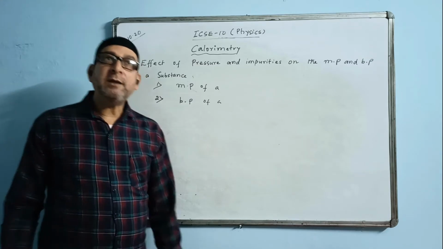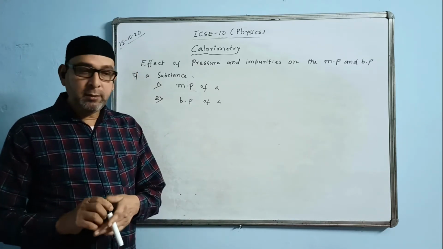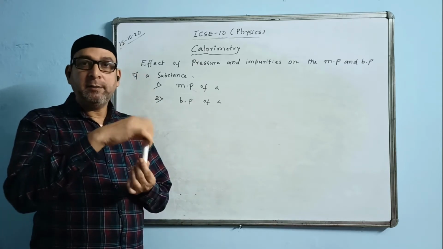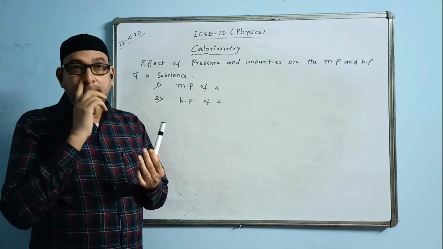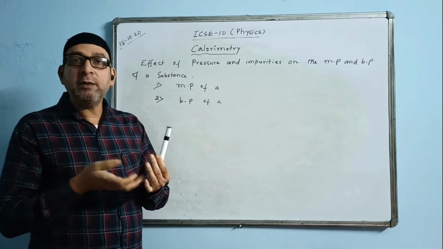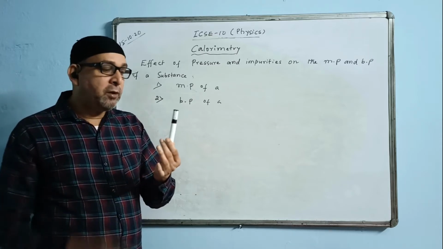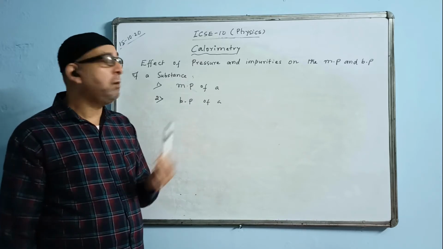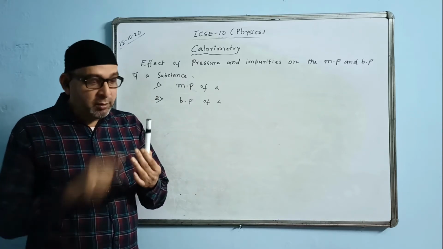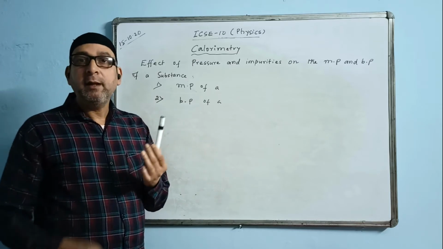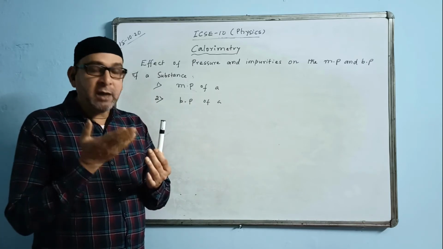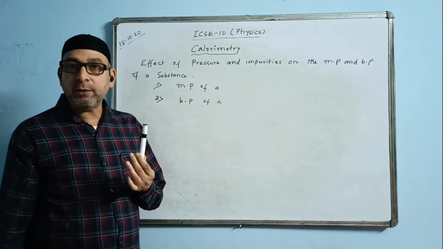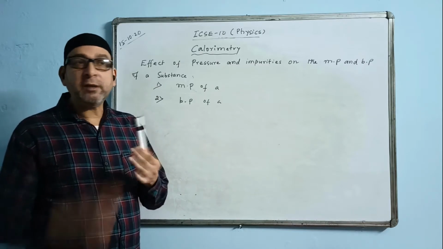One year in ICSE they asked this question: a boy is boiling pure water and dipping a thermometer inside it, and he finds that the water boils at 120 degrees Celsius. How is that possible? We know the boiling point of water is 100 degrees Celsius, but now he records that temperature in the thermometer. As the water starts boiling, the temperature was found to be 115, 110 degrees, this kind of temperature. How is that possible? The boy was surprised.